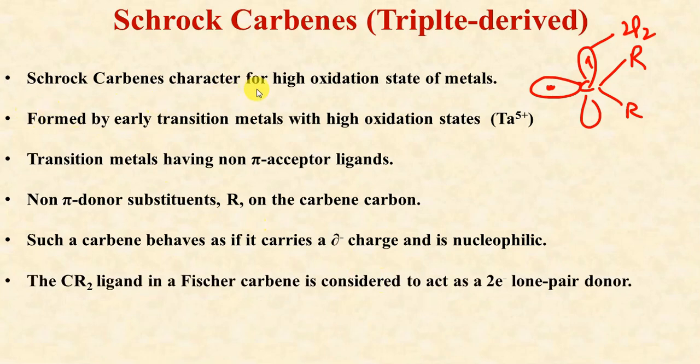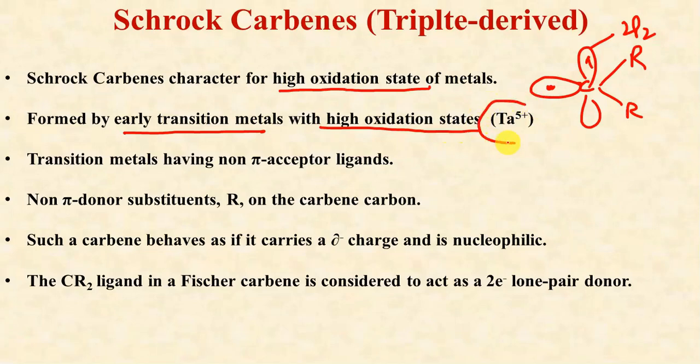So the Schrock carbene is characterized by high oxidation states of the metal. The very first point is that in contrast to Fischer carbenes, here the metals should have high oxidation states, and those metals which are early transition metals can exhibit these high oxidation states. The very well-known example is tantalum 5 positive. Maximum of the Schrock carbene complexes are of tantalum 5 positive.